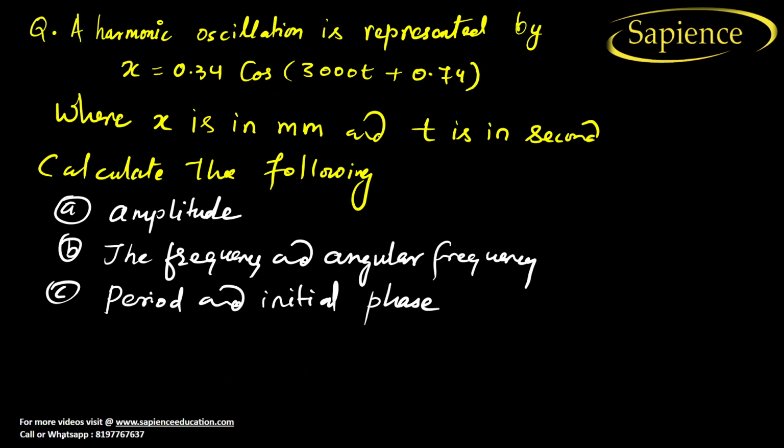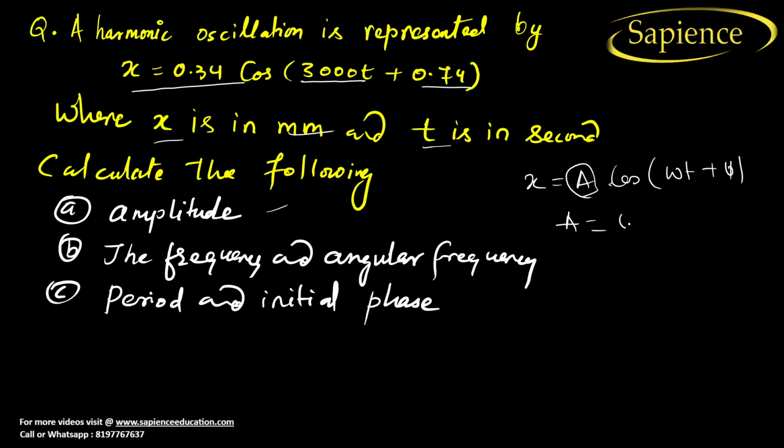Now let us do some questions. Here a harmonic oscillation is represented by x is equal to 0.34 cos(3000 t plus 0.74), where x is in mm and t is in seconds. Calculate the amplitude. If we talk about amplitude, we can compare this equation with x is equal to A cos(omega t plus phi). So from here the amplitude A is equal to 0.34 mm. So we have got the answer for amplitude.